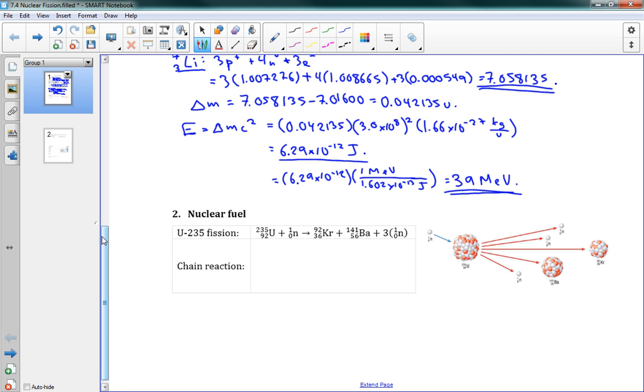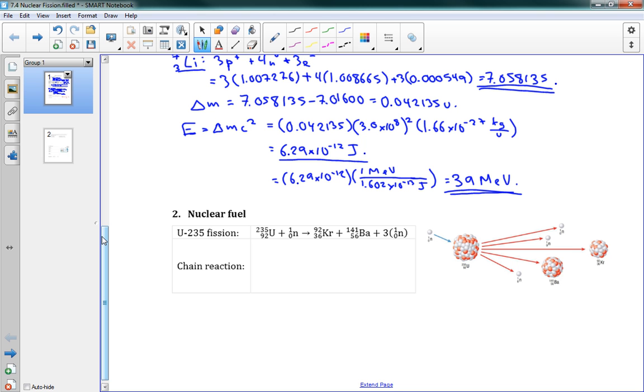That's the energy there. We can get that energy back if we're able to split the atom apart, which is what nuclear fission is all about. The topic here is nuclear fission. If we can split the atom apart, we can get some of that energy back. And that's how we make a nuclear bomb. That's how we make a nuclear fuel reactor. We're splitting the atom and getting some of that energy back, the binding energy.